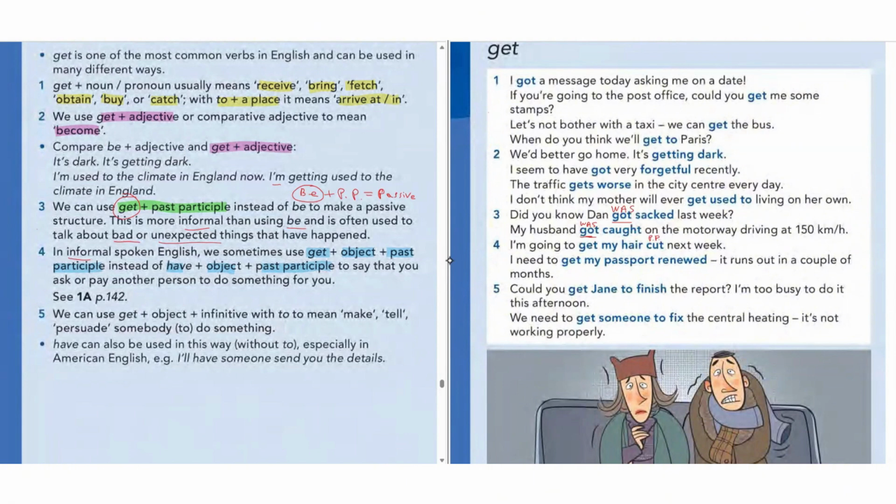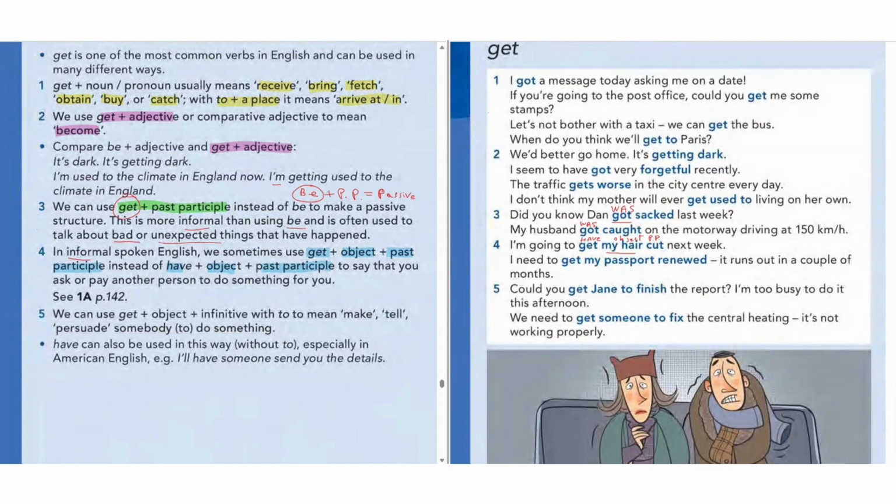But it's good to know here. Cut is past participle. My hair is object. And then get, we're using instead of have, right? So we can write here, I'm going to have my hair cut. So get is more informal.